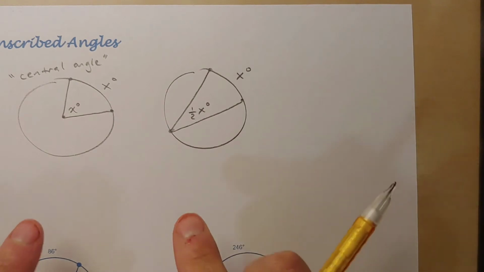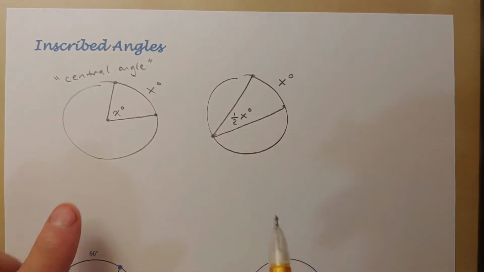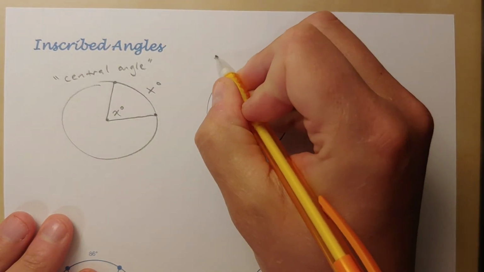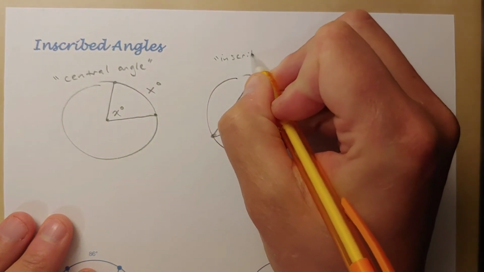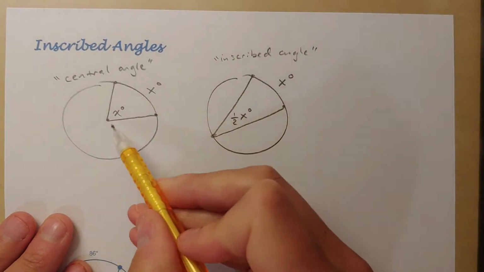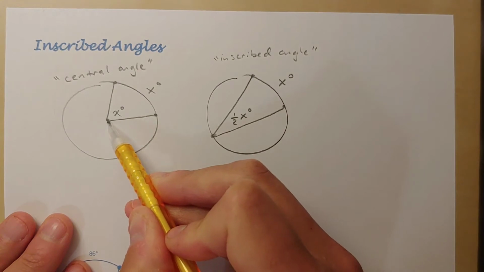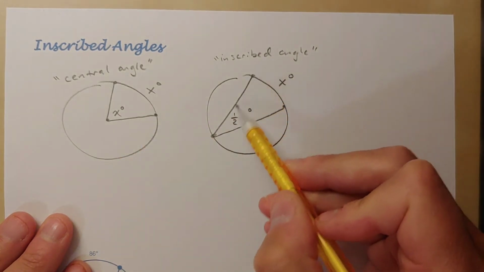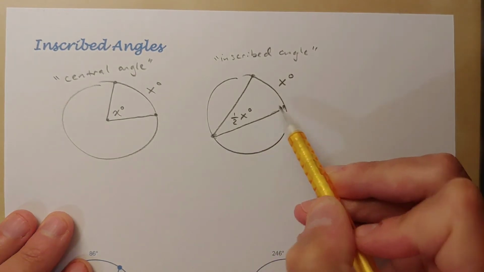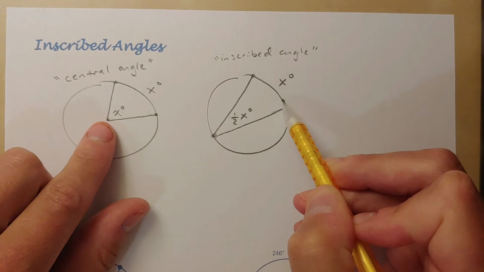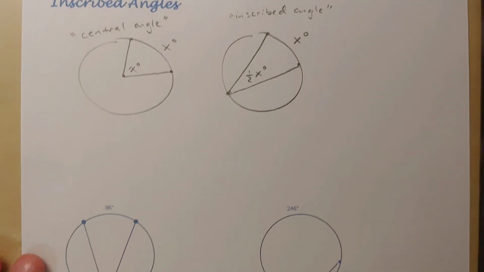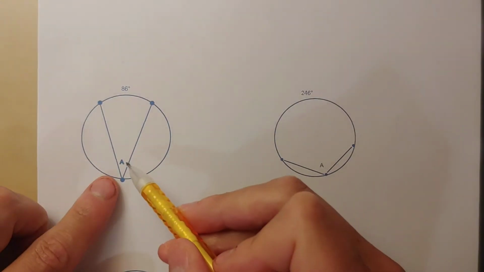Okay, so one of the things I notice when we get to this section of this unit is that students get these two things confused, or they get them mixed up. It's real important that when you're looking at a diagram, ask yourself, am I looking at a central angle? Is the angle on the center of the circle? Or am I looking at an inscribed angle where the vertex is on the edge of the circle? Because the relationship, of course, here is going to be different. So, looking at a few examples of this, we'll look at some easy ones to start.